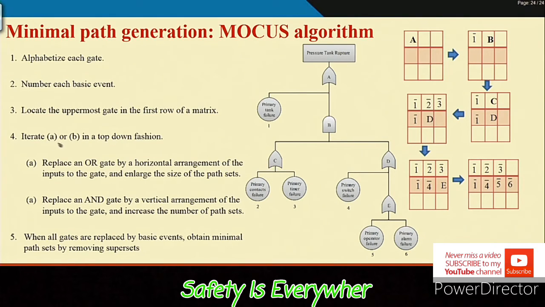The difference starts here. In cut set, we say that an OR gate actually increases the number of cut sets and an AND gate increases the number of elements in a cut set. But in the case of path set or RBD, when you go for path set computation, what will an OR gate do?